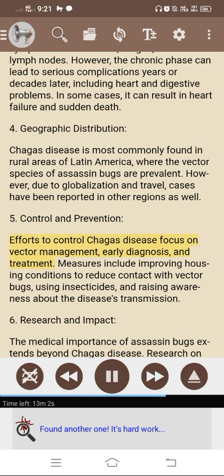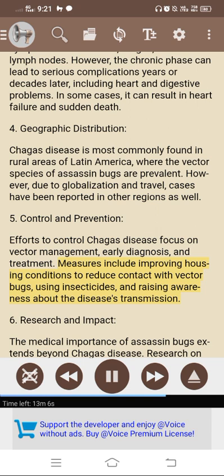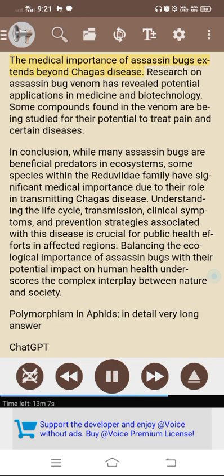5. Control and prevention. Efforts to control Chagas disease focus on vector management, early diagnosis, and treatment. Measures include improving housing conditions to reduce contact with vector bugs, using insecticides, and raising awareness about the disease's transmission. 6. Research and impact. The medical importance of assassin bugs extends.